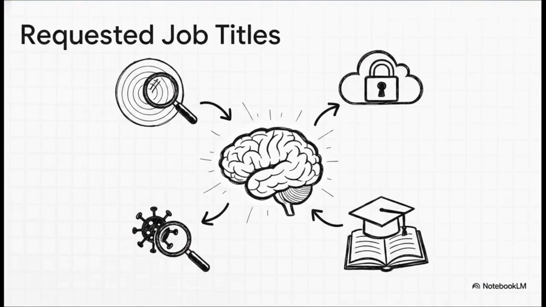What's really wild is that the user demands the AI simultaneously hold 8 distinct, highly specialized job titles. Think about it. A SOC analyst, someone who monitors security operations, has a vastly different day-to-day workflow than a cloud security architect, or say a malware analyst who reverse engineers viruses in a sandbox. The user is forcing the AI's neural network to pull from all these incredibly diverse, specialized training data weights simultaneously. It's basically asking the AI to speak with the combined authority of an entire IT security department, rounded out with the communication skills of a master instructor.